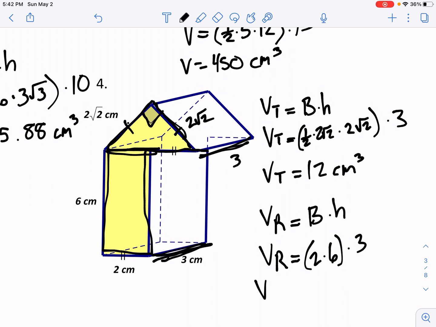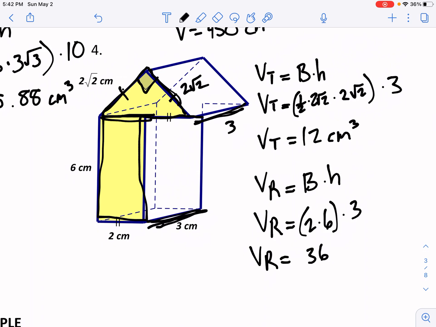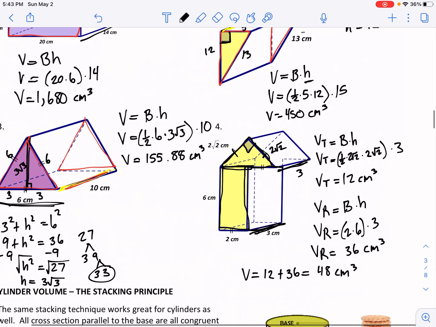So the volume of the rectangular prism is 12 times 3, which is 36 centimeters cubed. Okay, so now putting that together, that was the volume of the rectangular prism and the triangular prism. So the volume in total would be 12 plus 36. Okay, 12 plus 36, which is going to give us 48 centimeters cubed. Okay, so that would be the total volume.